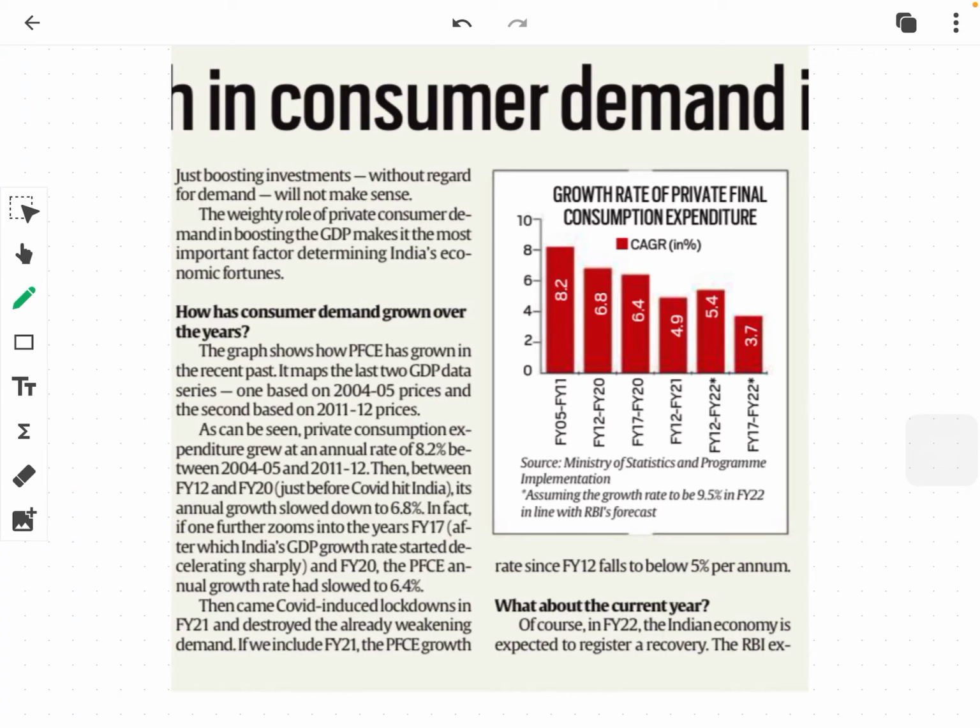So here is the graph. It is given here that in financial year 17 to 22, this is the projected rate, private final consumption expenditure is 3.7. Now if you look at financial year 2005 to financial year 11, it is 8.2, and it is consistently declining. So here he has given this graph.